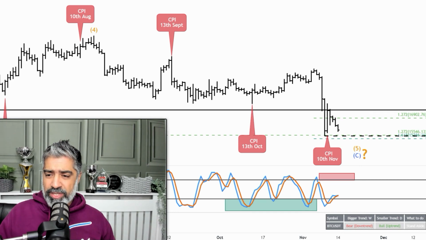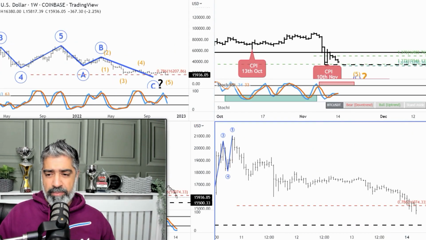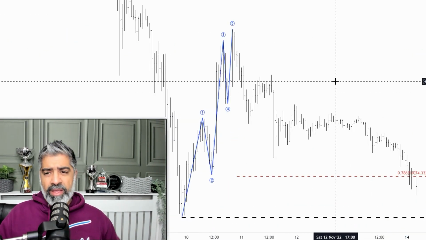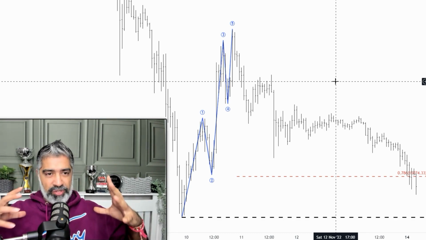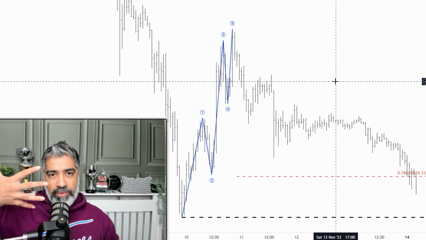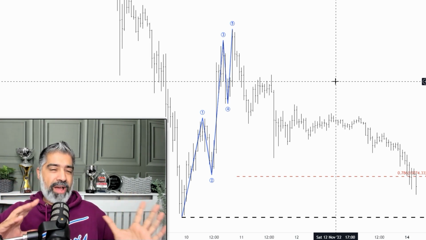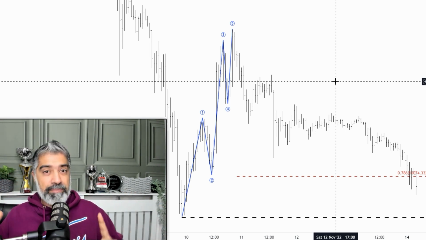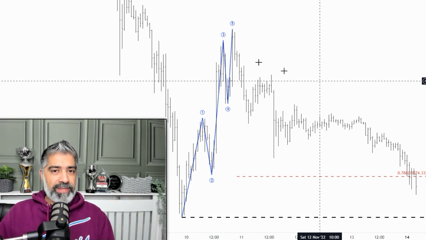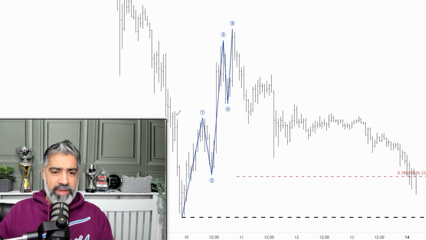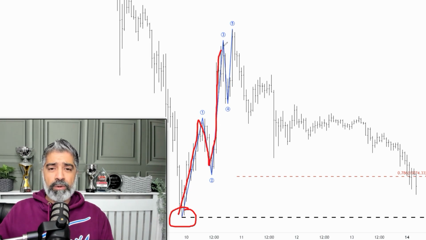So let's now jump into an hourly chart. I keep that in the bottom right-hand corner. And the key thing I want to take into account is really the pattern position. What you want to know is markets tend to move in 5s and 3s. And around 50-60% of the time, the patterns are relatively clear. So with the CPI announcement that happened on the 10th of November, we had this low. This was where the CPI announcement happened. And we had this nice movement to the upside, what looks to be an impulsive 5-wave structure.